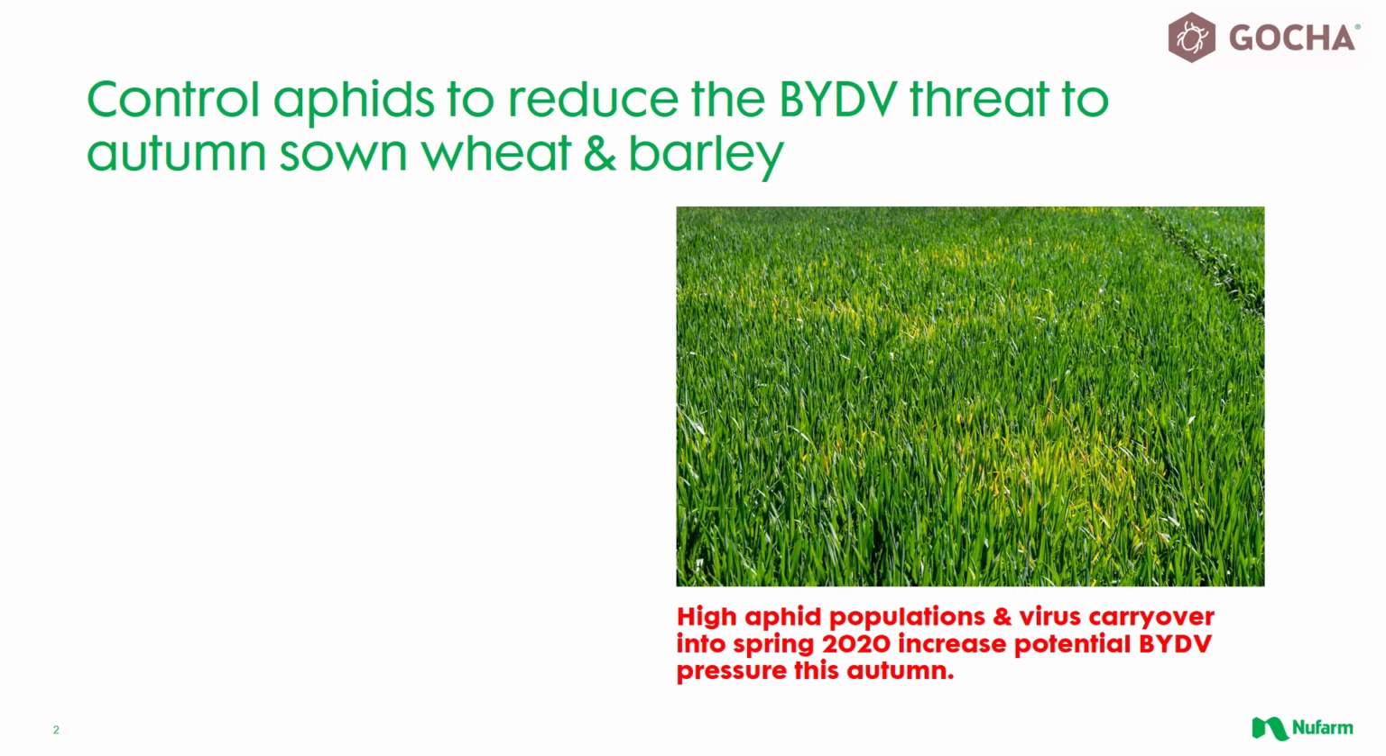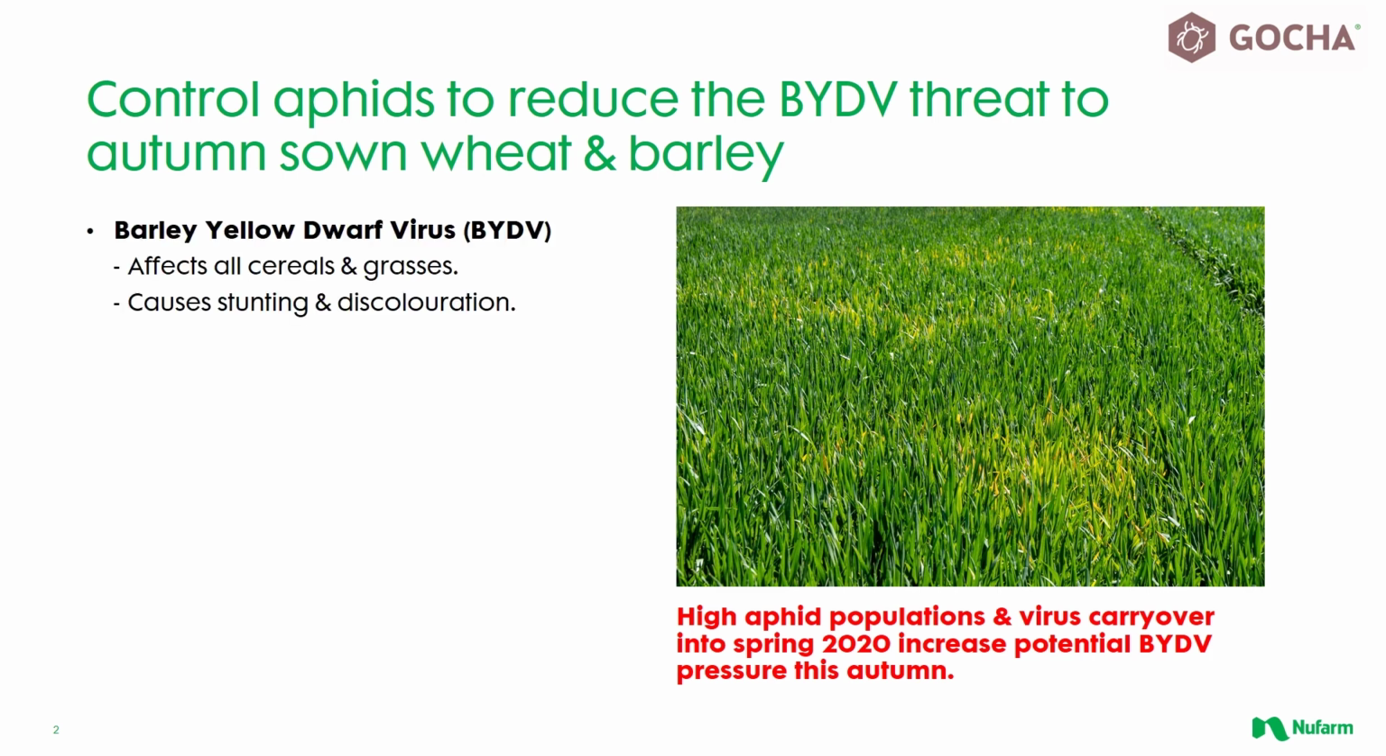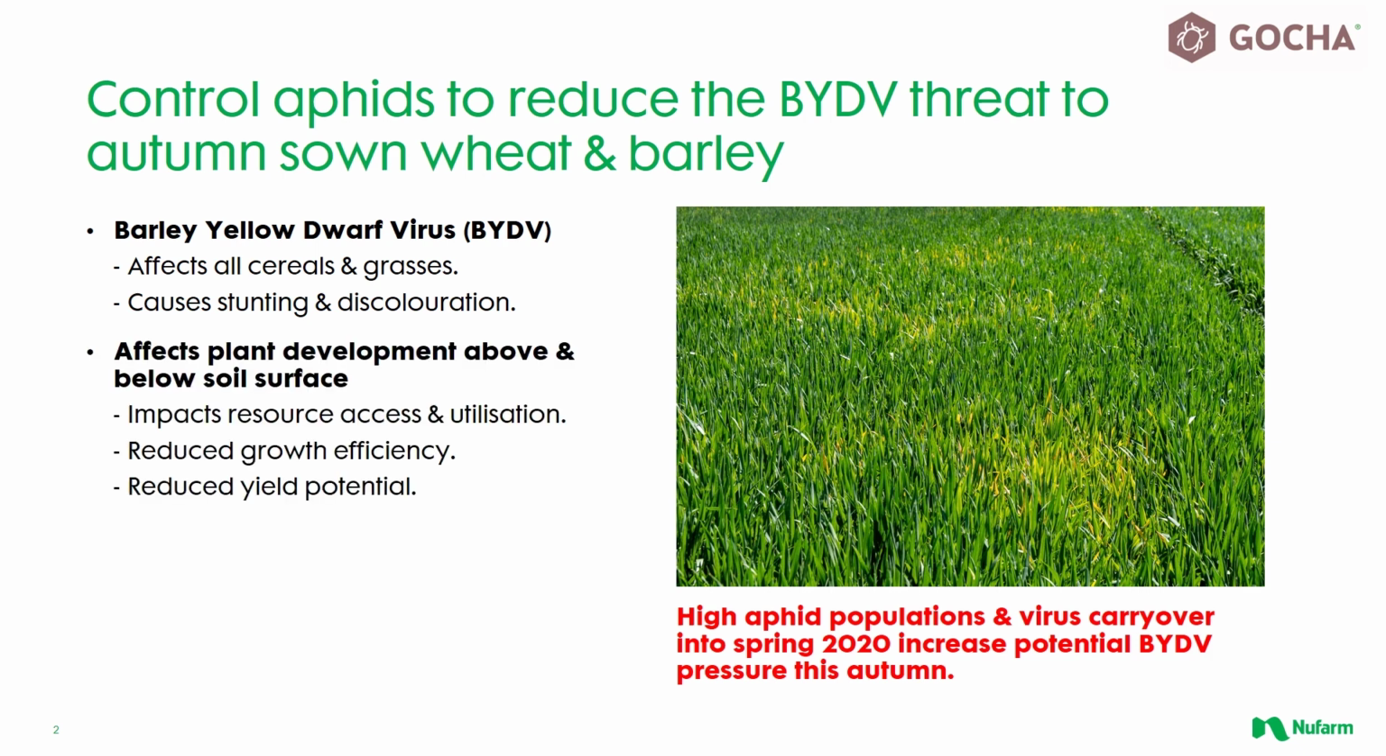Let's start by looking at the problems BYDV causes and why your crops may be at heightened risk of infection this year. Barley yellow dwarf virus, or BYDV, has the potential to affect all cereals and grasses, not just barley. As the name suggests, the disease causes patches of severely stunted plants, with both leaf and root growth compromised, normally with yellowing and sometimes reddening of the foliage.